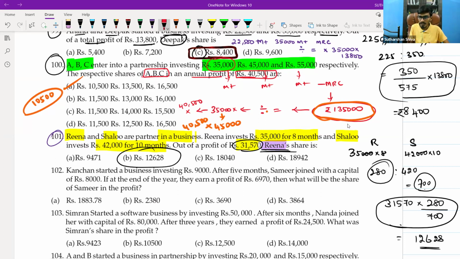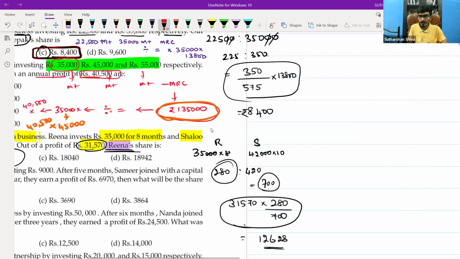Whatever we have done through this writing, we can do in a single step through the calculator. Shall we do it? Take a calculator: 35,000 into 8 M plus, 42,000 into 10 M plus, then MRC.